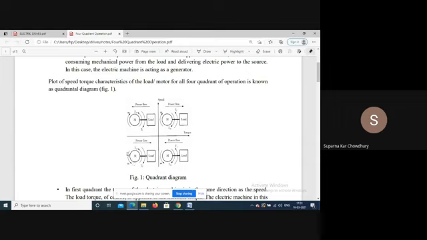So this is also a motoring operation, but in the 3rd quadrant, reverse motoring. And these two are braking, forward braking and reverse braking.